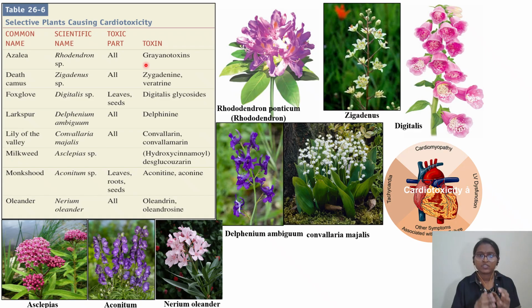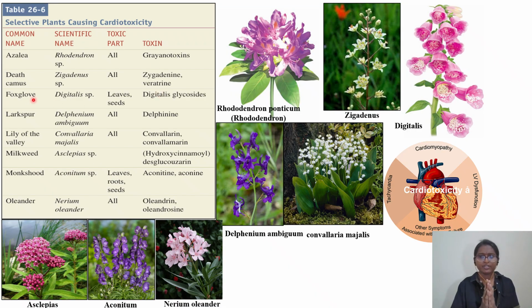The toxic part of this particular rhododendron species, Rhododendron ponticum, is that almost all parts of the plant are poisonous. Next example is zygadenine or veratrine. Here I have given the picture. It is commonly called death camas. So this is the toxin which is released.